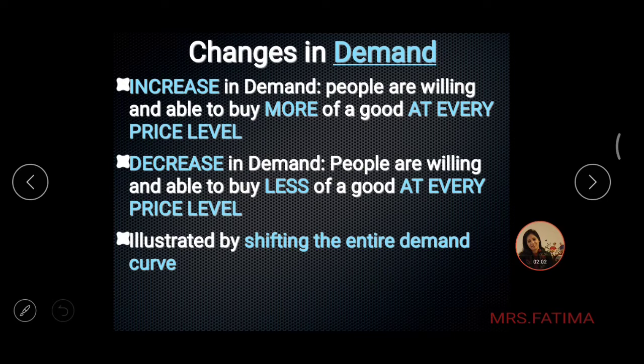We had studied the mnemonic device PIRITS, which was population, income, prices of related goods, advertising, expectations about the future prices, and the seasons. Now, when these factors keep changing, demand will change irrespective of the price. So if the price is same, demand will increase.